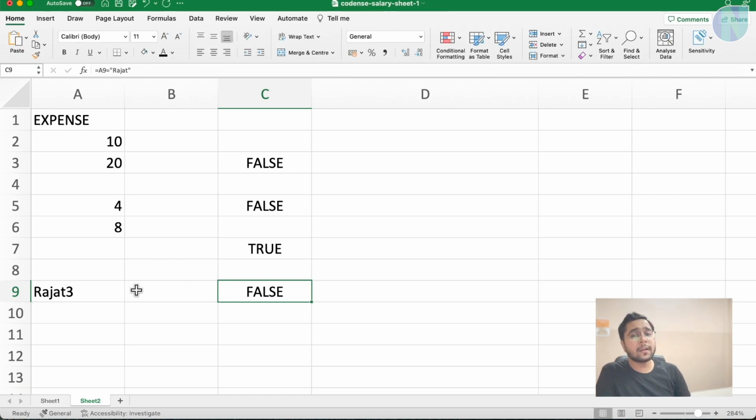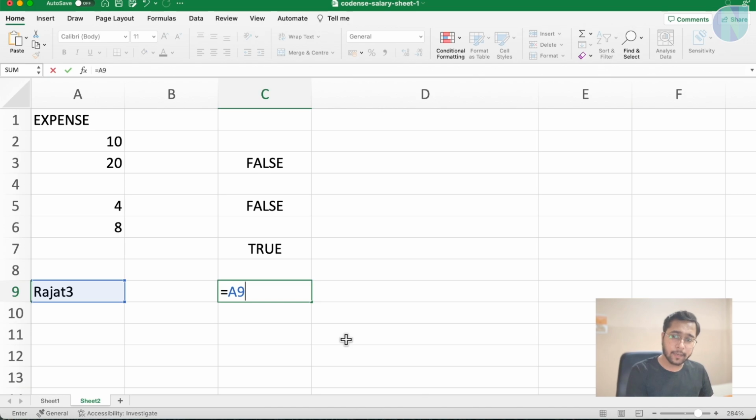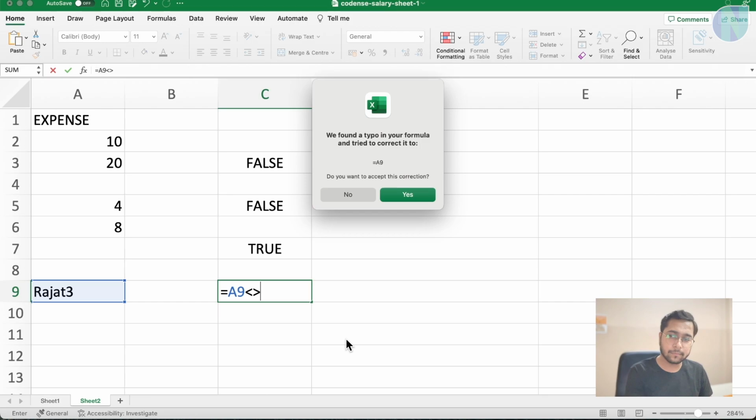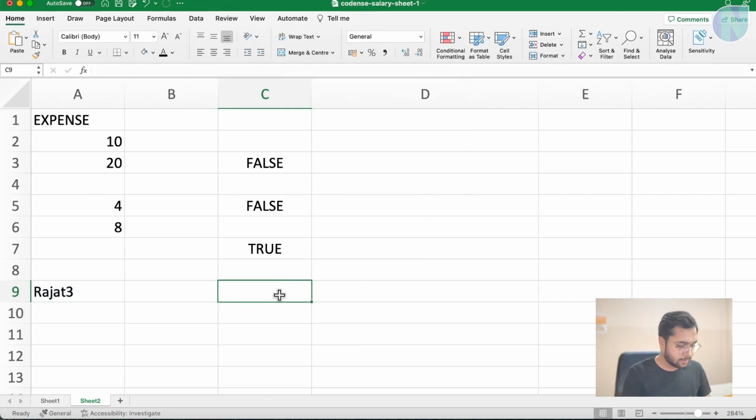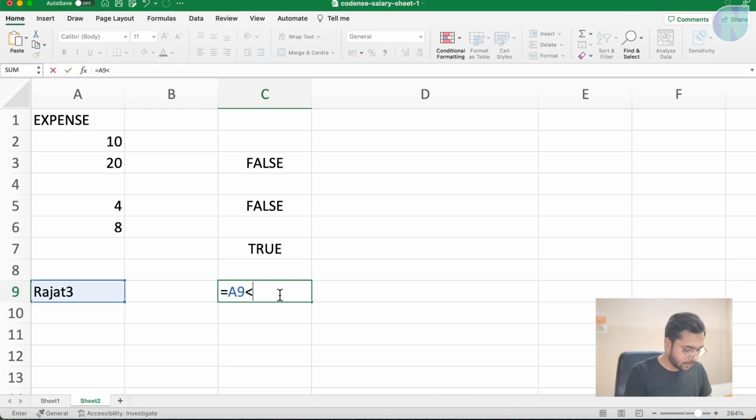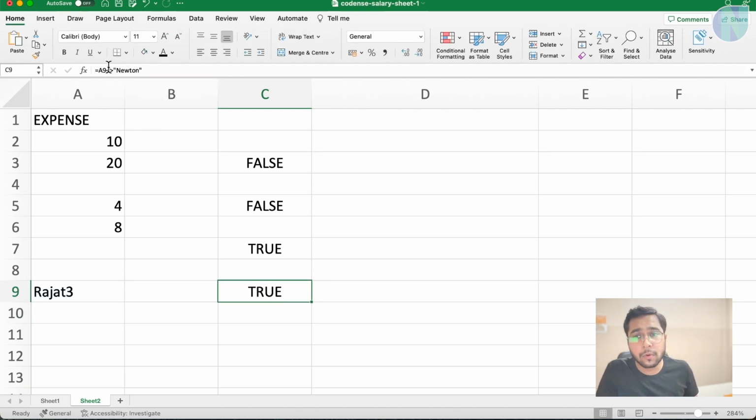Now, if we want to check a NOT condition, I will check here whether my A9 cell does not equal Newton. Let me write it again. A9 cell does not equal Newton. So you can say it is coming out true. It is saying A9 cell should not be equal to Newton. Even if I do Rajat, it will give me true. Yes, A9 cell is not equal to Newton.